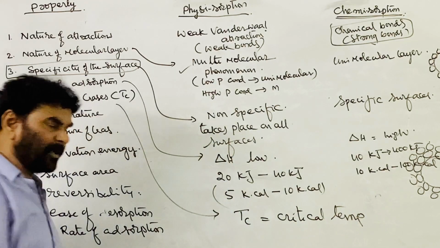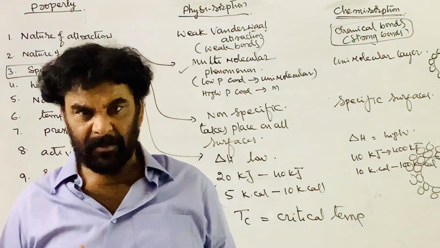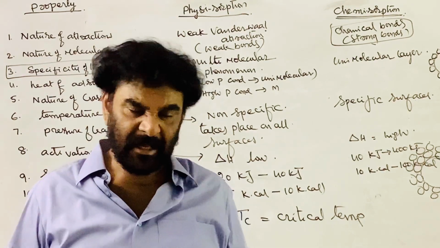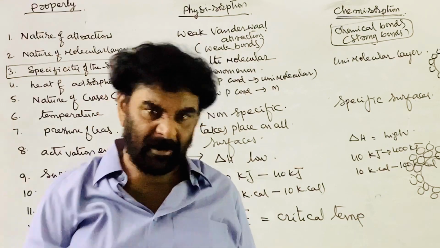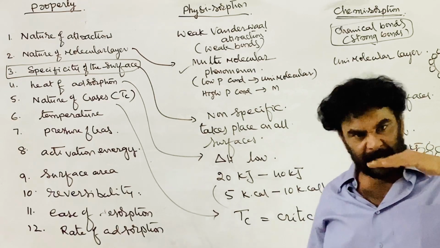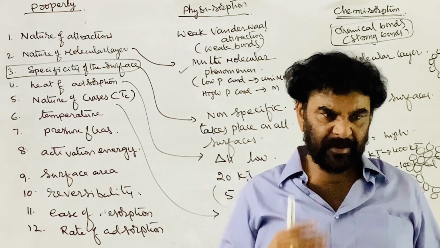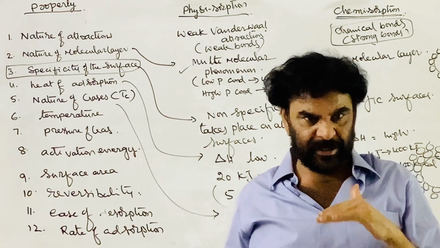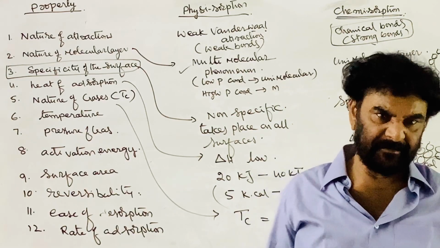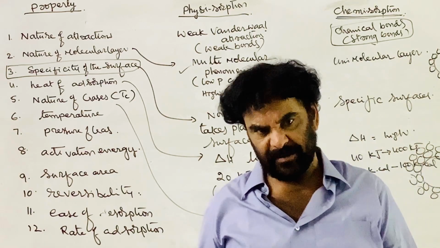Every gas has its own critical temperature. That is the temperature at or below which a gas can be liquefied. The temperature above which a gas cannot be liquefied is called the critical temperature. Every gas has a characteristic temperature. To liquefy the gas, it has to be cooled below that temperature, and above that temperature the gas cannot be liquefied.